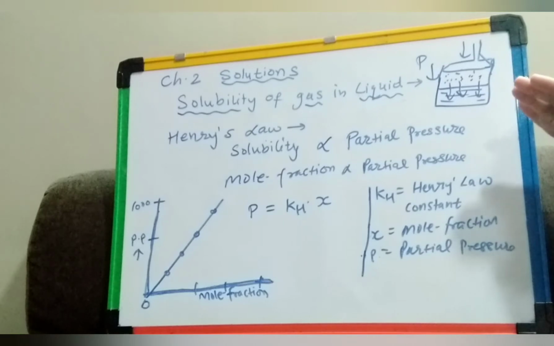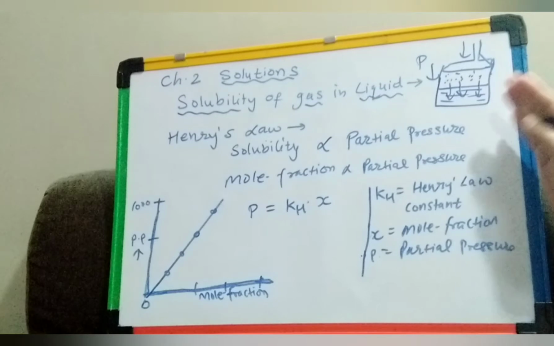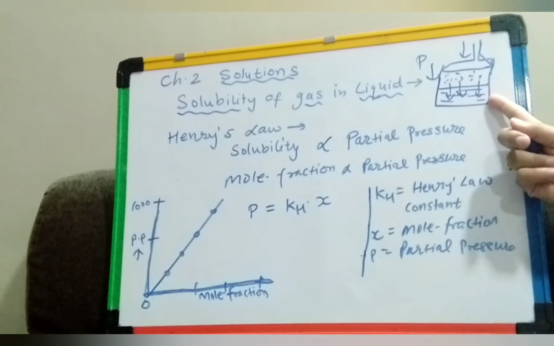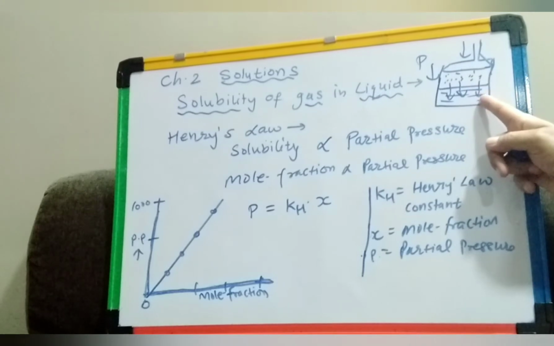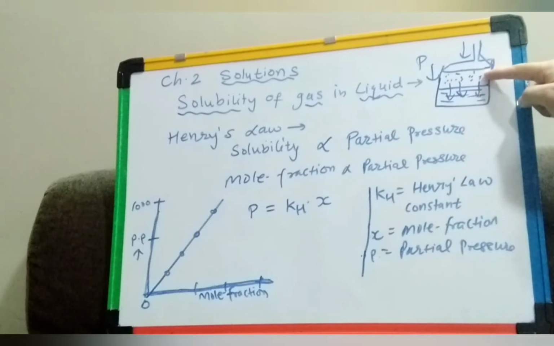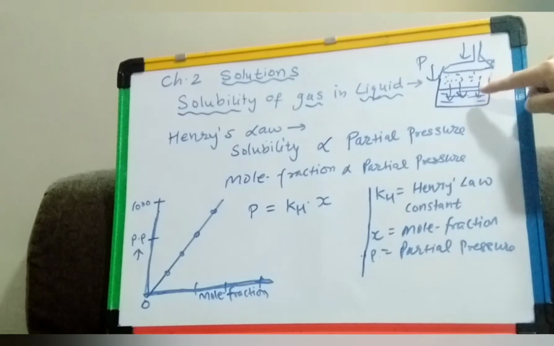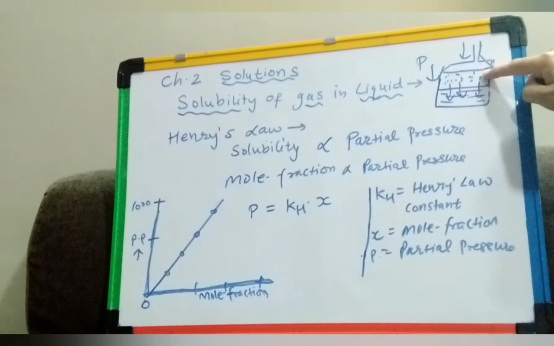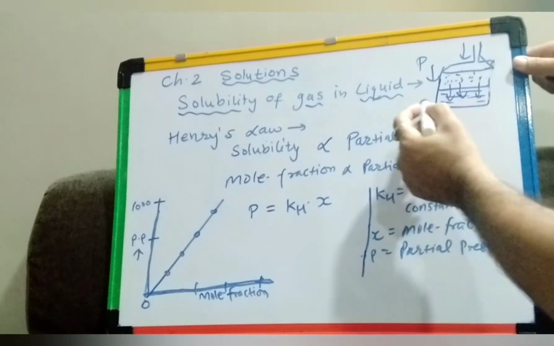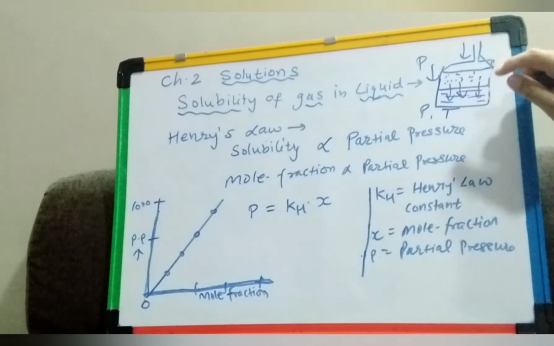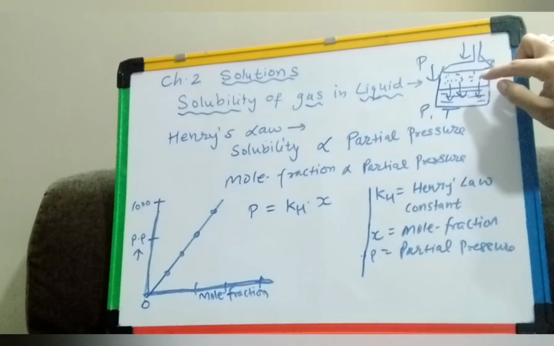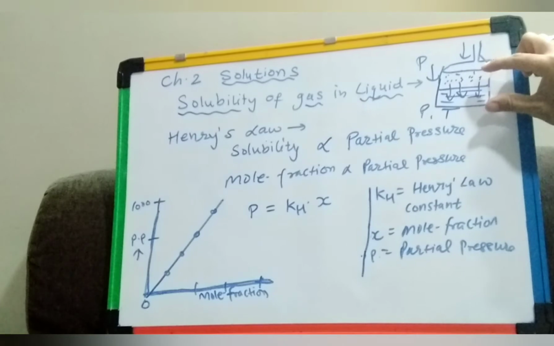Now suppose we consider a system like this one. This is the lower part where it is the solution, and the upper part is in the gaseous state. Here two phases are there: this is the solution and this is the gaseous part. Suppose we are doing this at a particular temperature and pressure. Assume that this system is in a state of dynamic equilibrium.